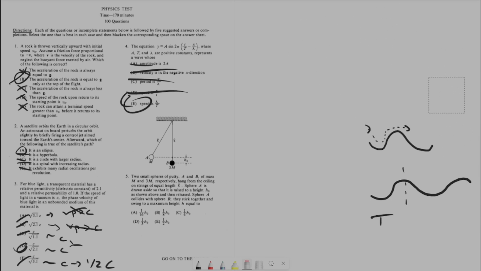Now, last one for this page. I like this one. Let's read it. Two small spheres of putty, A and B, of mass m and 3m, respectively, hang from the ceiling on strings of equal length L. Sphere A is drawn aside so that it is raised to a height of h naught, as shown above, and then released. Sphere A collides with sphere B. They stick together and swing to a maximum height h equal to.